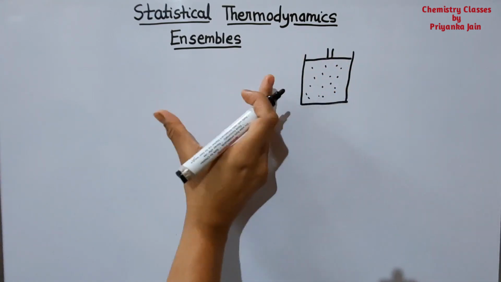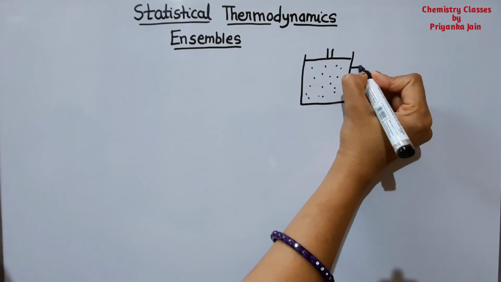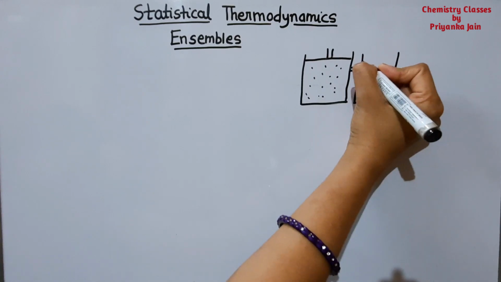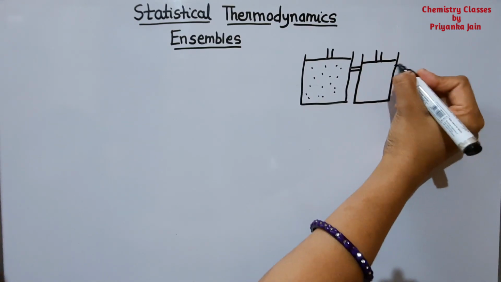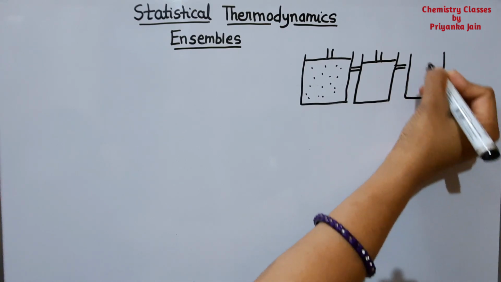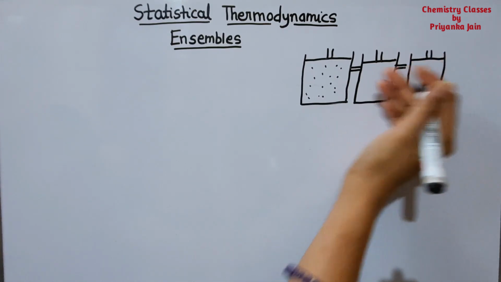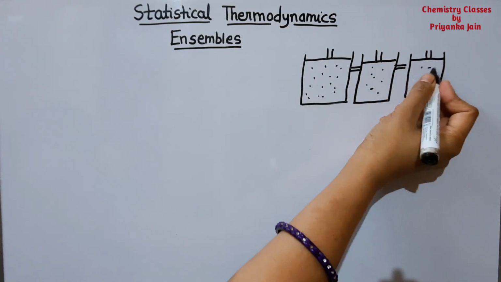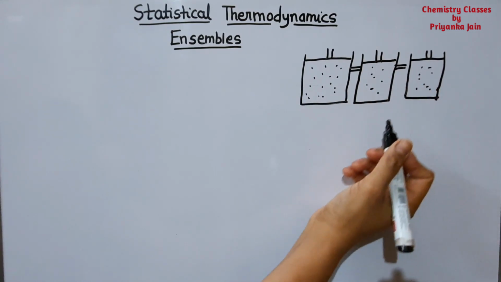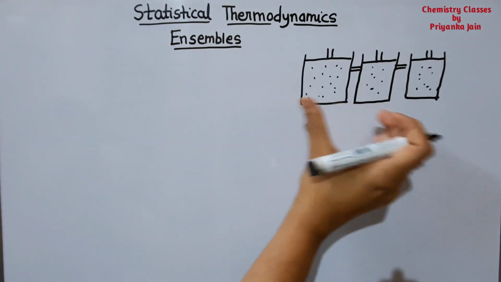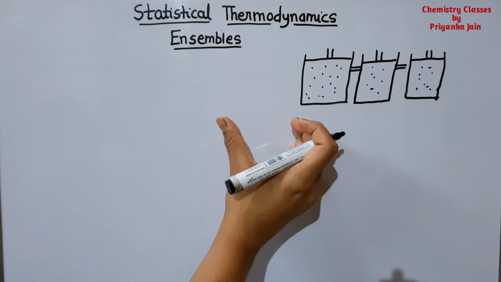And if we take a large collection of such systems that are connected to each other in this way, this is another system, and this is also connected to the next one. So a large number of systems are connected to each other, and this collection is called an ensemble. These systems are identical in a number of aspects.